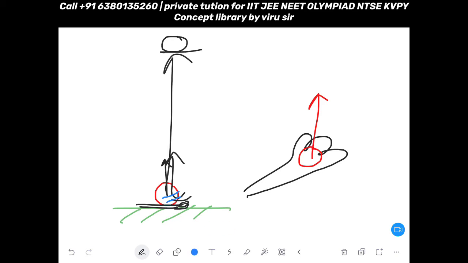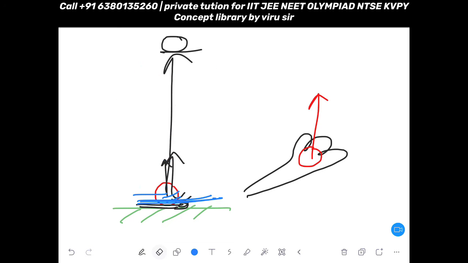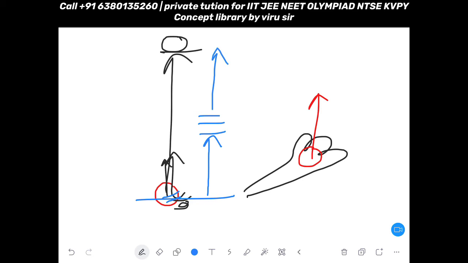So in your hand velocity will be maximum, and the moment the ball comes out of your hand, velocity will keep on decreasing until 0. And some students think in this way: they think in the beginning for a certain height velocity will increase, and after a certain height velocity will decrease. No, it is a totally wrong idea.